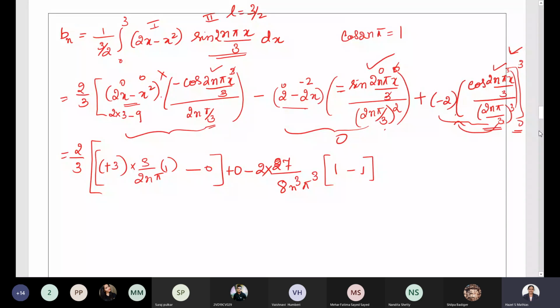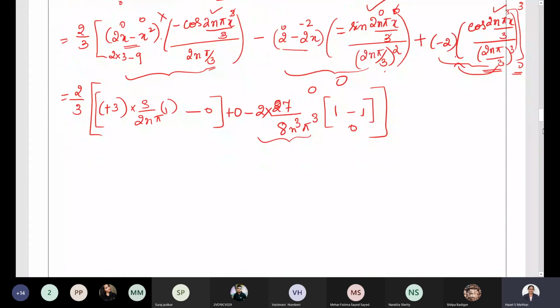So here it will also be 1 minus 1, which is 0. 0 into this entire term. So this term also is going to be 0 because cos 2n pi is 1 and cos 0 is 1. When you put the upper limit 3, you get cos 2n pi, which is 1. When you put the lower limit 0, that is cos 0, and the value of cos 0 is also 1. So this term is also going to be 0. So only this term remains.